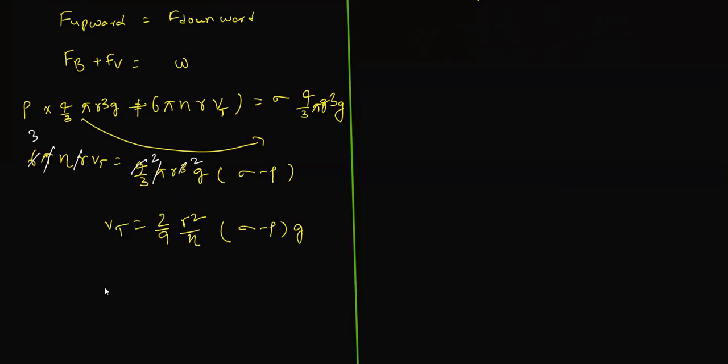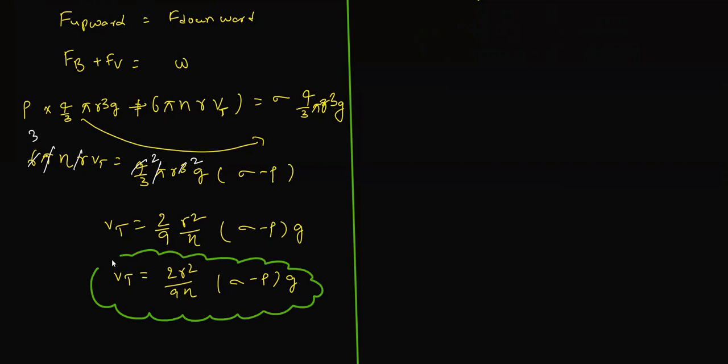Therefore vT equals 2r square by 9 eta times sigma minus rho into g. This is the terminal velocity relation, in terms of radius of the object, density of the object, density of the fluid, and g, which is the acceleration due to gravity.